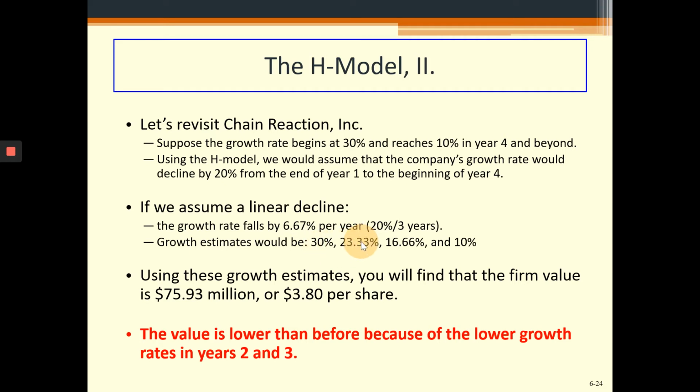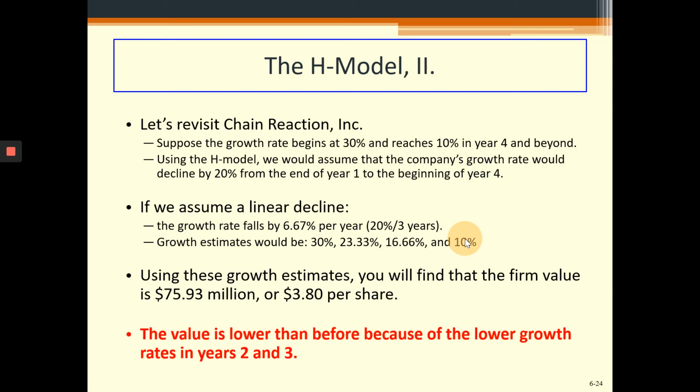So in the first year, the growth is 30%. In the second year, it will decline by 6.67% to 23.33%. And then further from this 23.33%, in the third year, if we subtract 6.67%, we'll arrive at 16.66%. And in the fourth year, if we subtract the same 6.67, we'll come to actually 9.99%, which is almost equal to 10%. So there will be a linear decline in the growth of the dividend. This is what the H model suggests.